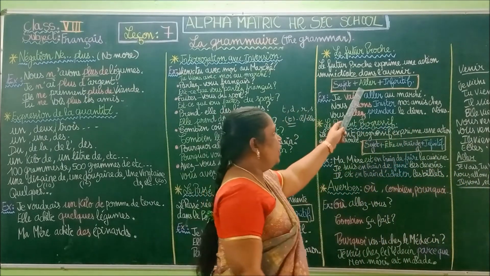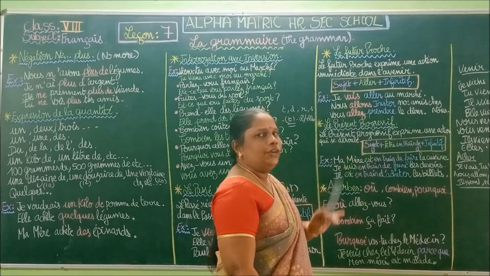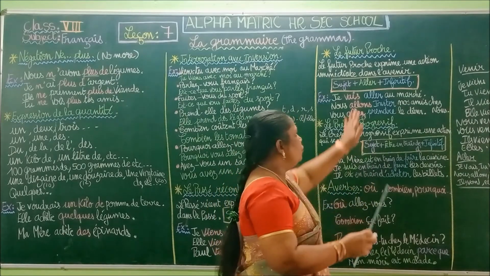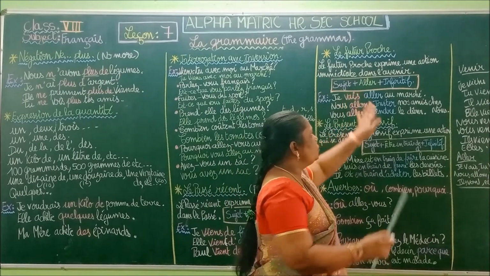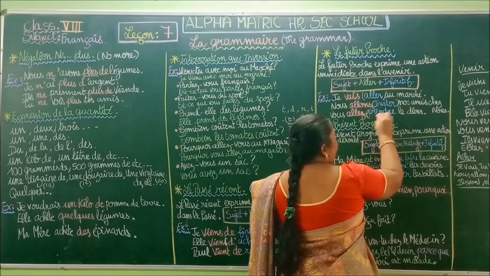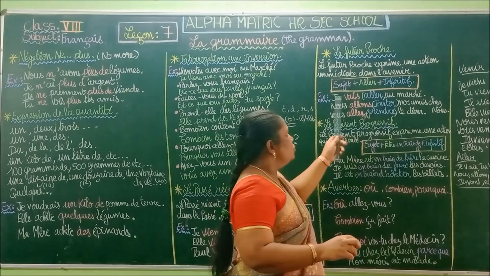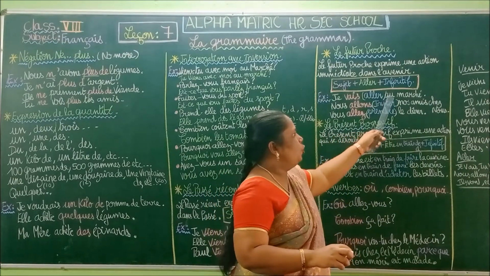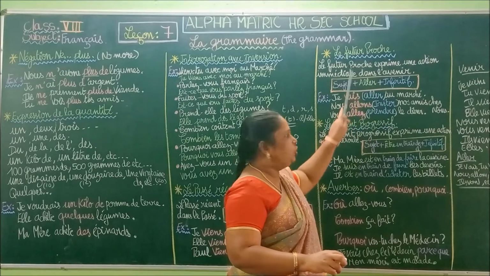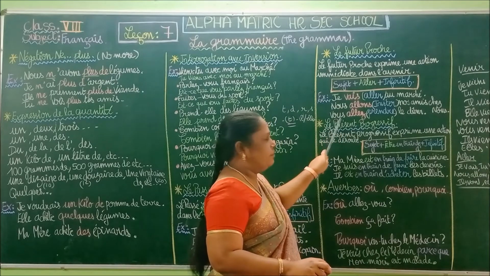So we have to insert the verb aller before the given infinitive. If the sentence is negative, the verb should be put in negative. Okay, je vais aller au marché. So the missing aller verb we are going to conjugate in present tense according to the subject.